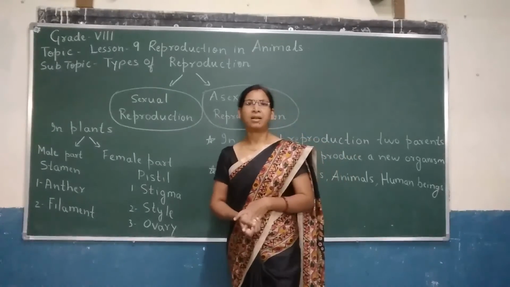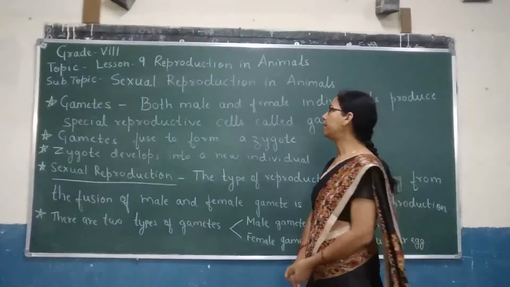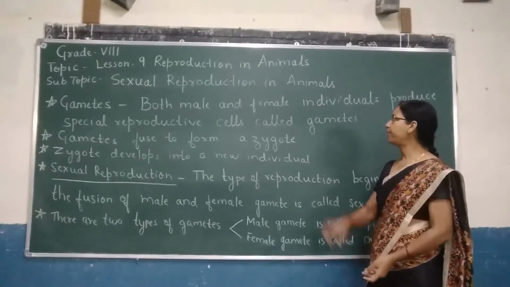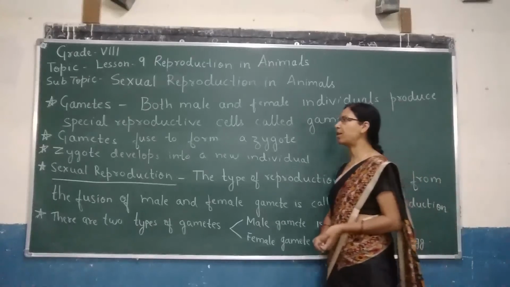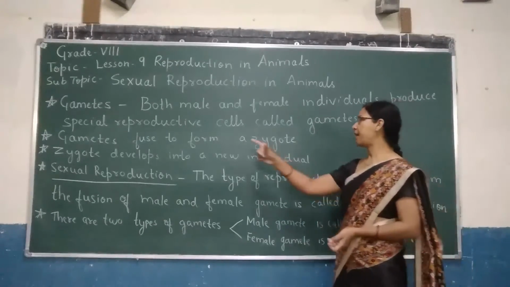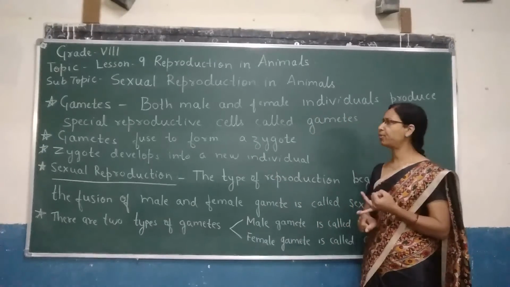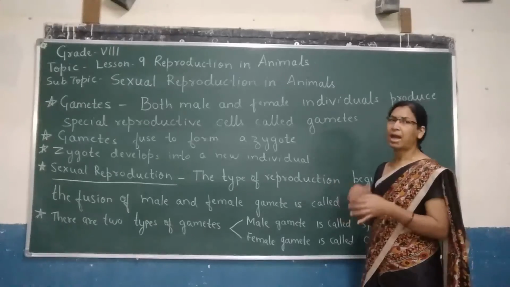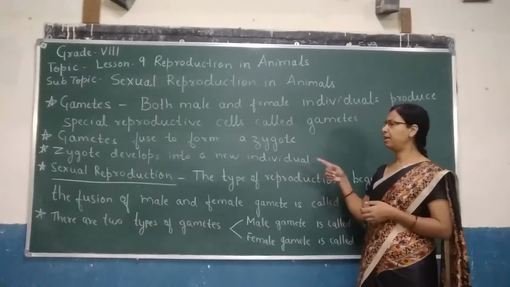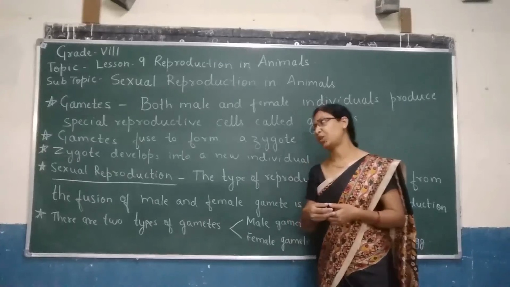Let us start with sexual reproduction in animals. Dear children, let us try to understand what is meant by a gamete. Both male and female individuals produce special reproductive cells which are known as gametes, and gametes fuse to form a zygote. After that, the zygote develops into a new individual. It is a very lengthy process about which we will be learning in our upcoming sessions.